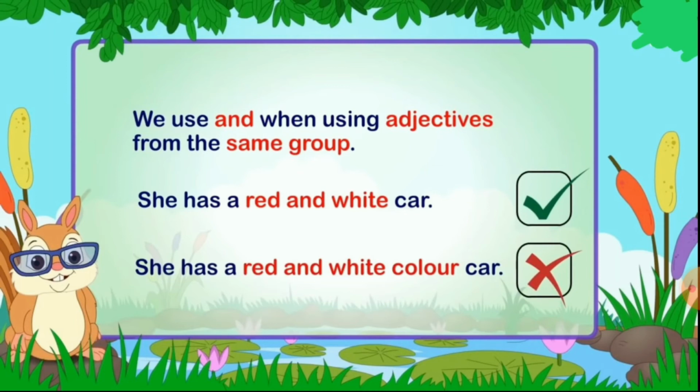Red and white. So when we are using adjectives from the same category, at that time we can use and in between. Okay? Look at the incorrect one. She has a red and white color car. We cannot write like that. Okay? Now we don't have to mention the category of the adjective, that is color. No. We can just say she has a red and white car.